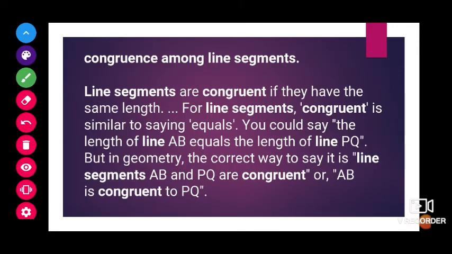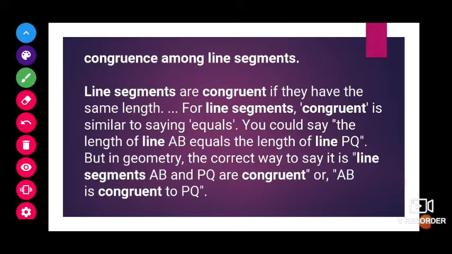Now, congruence among line segments. First, what is meant by a line segment? Here we have a line, a ray, and a line segment. If we take a line, we cannot decide its length. If we take a ray, we also cannot decide the length, because on one side we can extend it as much as we want. But a line segment has a fixed length, with a starting point and an ending point on both sides.